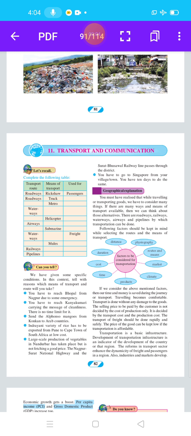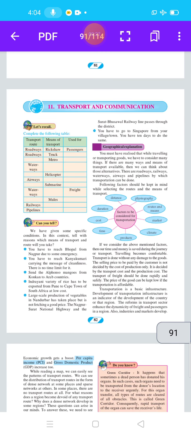In the last some videos we completed 10 lessons. Now let us start lesson number 11, transport and communication. The name of our lesson number 11 is transport and communication. In this lesson, what is meant by transport? Transportation can be done through various means like roadways, railways, waterways, airways, and pipelines.